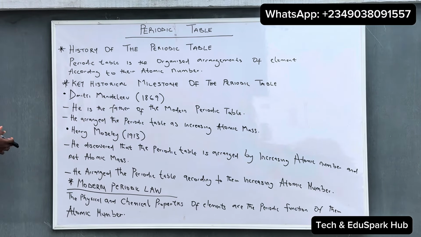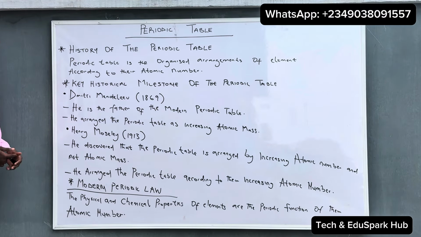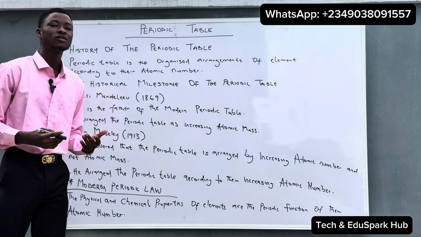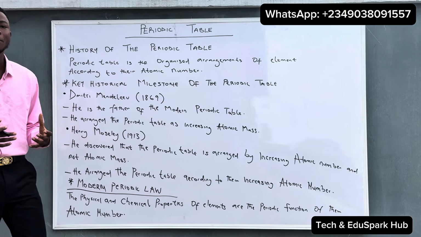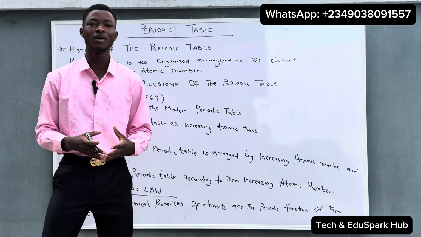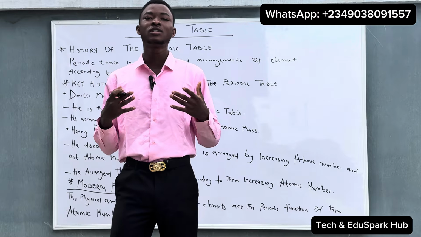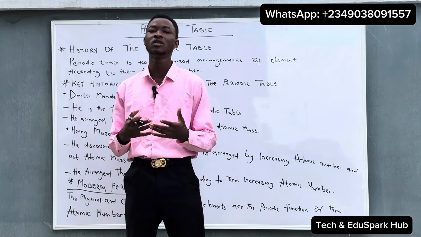So the modern periodic law is telling us that the physical and chemical properties of elements are the periodic function of their atomic number. That means that for any element that you see, the physical and chemical properties of that element are determined by the element's atomic number. And this is what the modern periodic law is trying to tell us. So this will be all about the history of the periodic table.